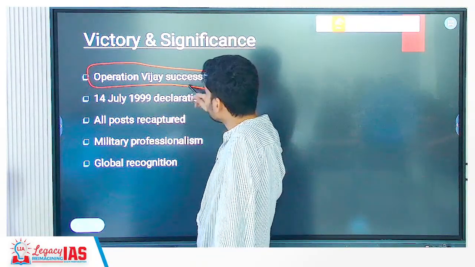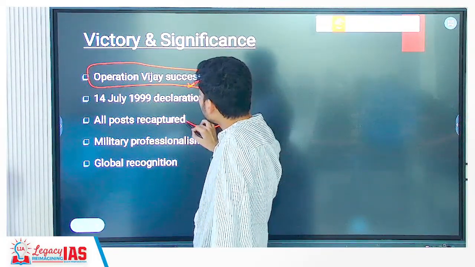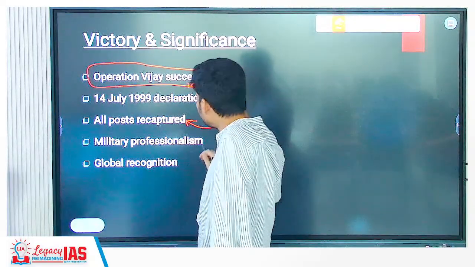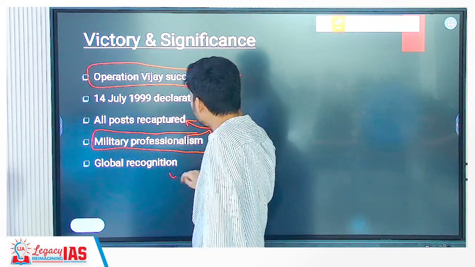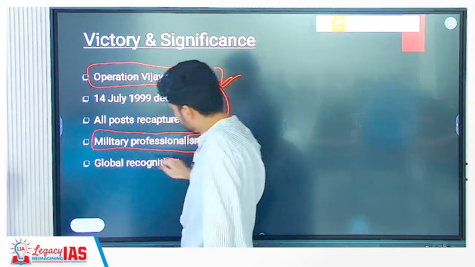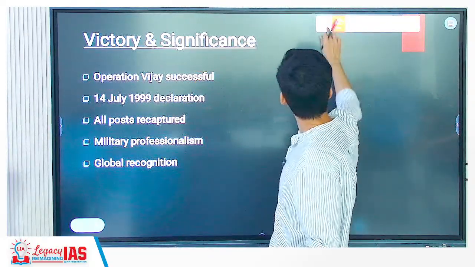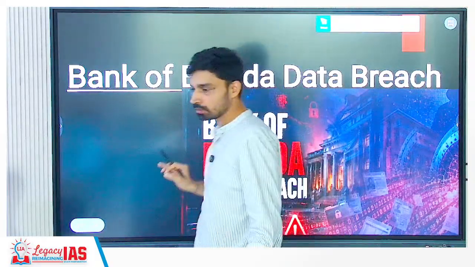So Operation Vijay is what? Successful. Why successful? Because we have recaptured and reclaimed all posts that were captured by Pakistan at that time. It was a clear example of military professionalism, and the win in this war was recognized globally for the first time, that India has clearly been dominant and its military has prevailed in this area. That is this point.